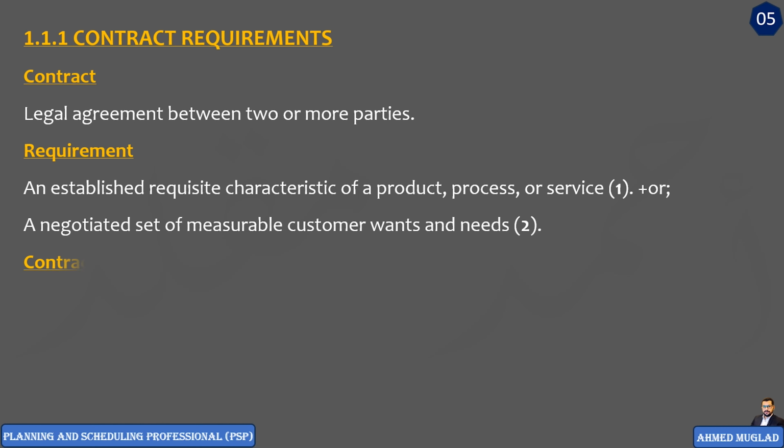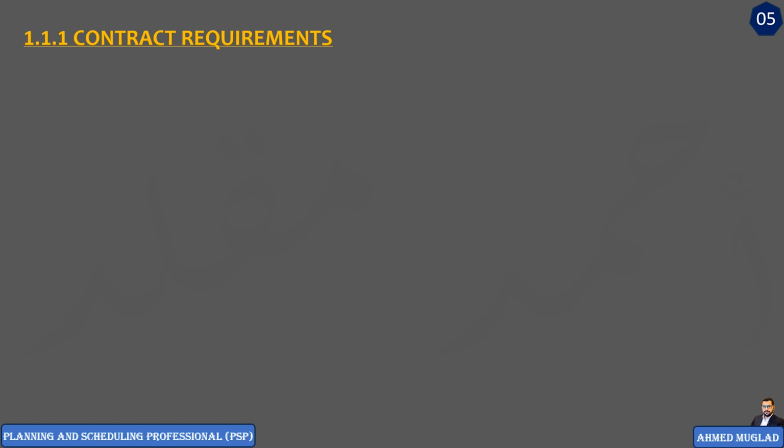The third one is contract documents. And this is not a simple definition. Actually, understanding the contract documents is essential in regard to input and data to the planning development process. So skip it right now and we will get back to it again after a couple of minutes.